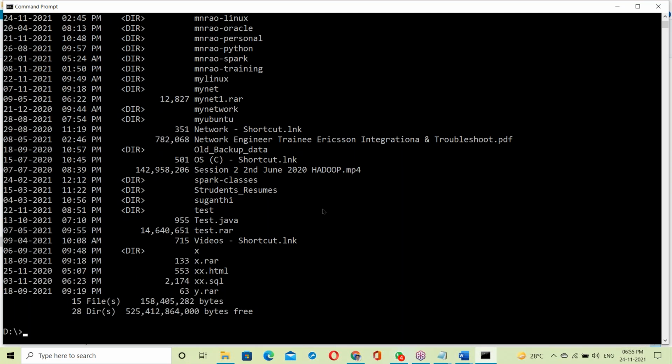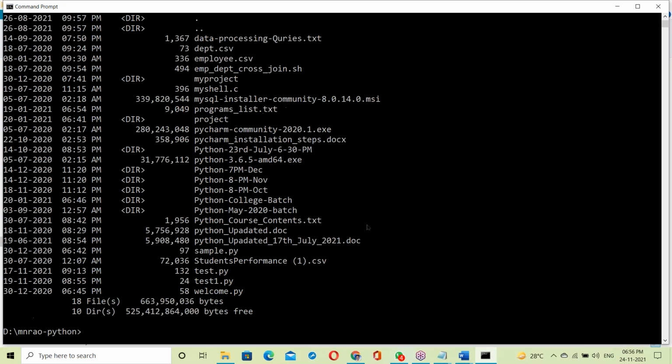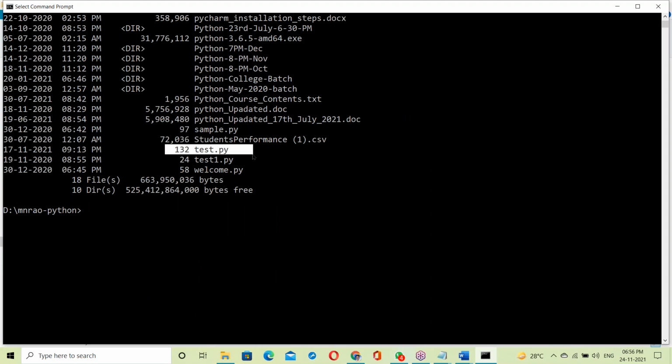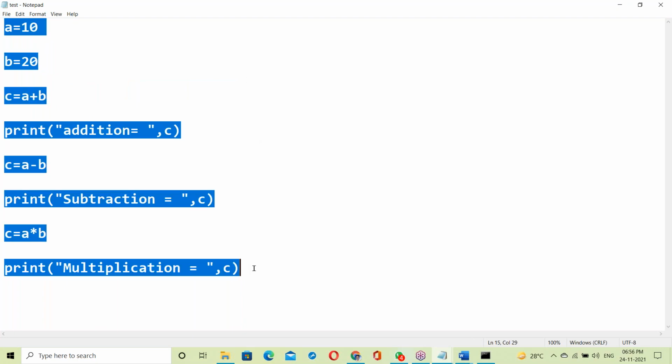Interpreter is line by line, compiler takes the whole program at a time. CD mnrop Python, CLS, here Python test.py. I'm opening Notepad. For understanding purposes, I'm explaining through Notepad. So this is Python code.